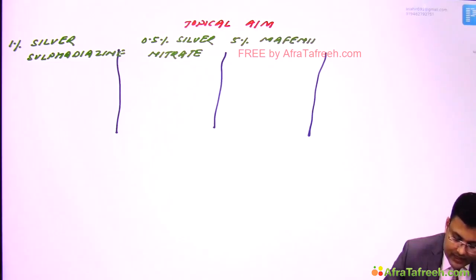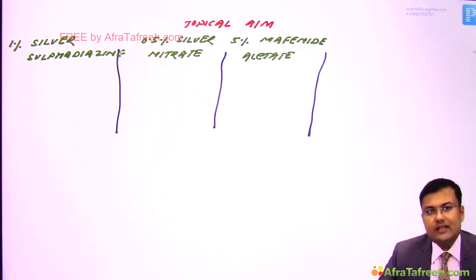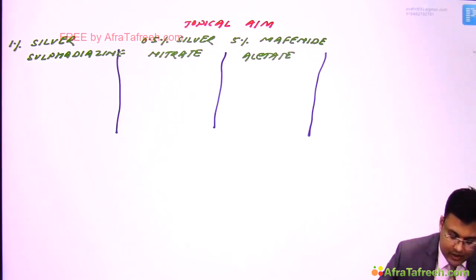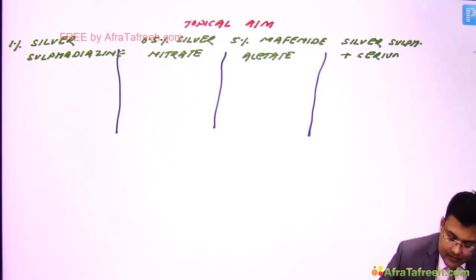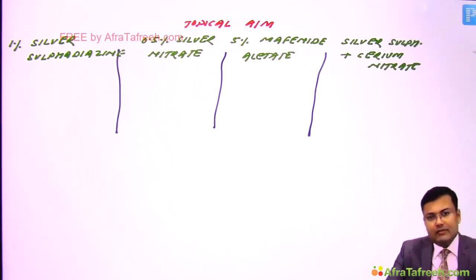And fourth is a combination of silver sulfadiazine plus cerium nitrate. Clear? Okay. Now see, first 1% silver sulfadiazine.